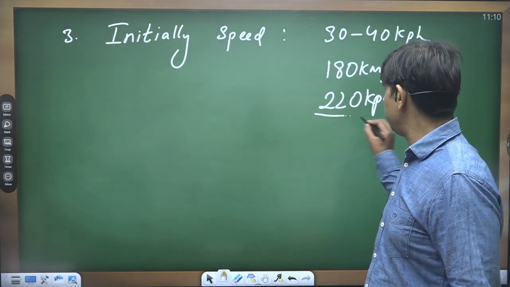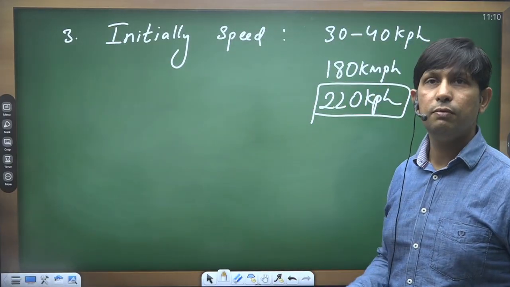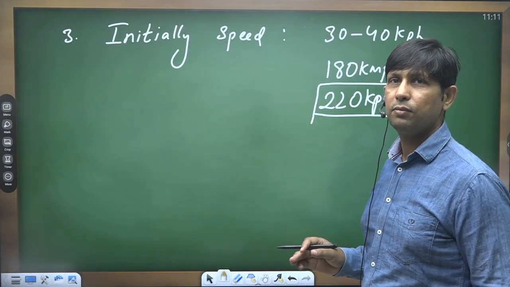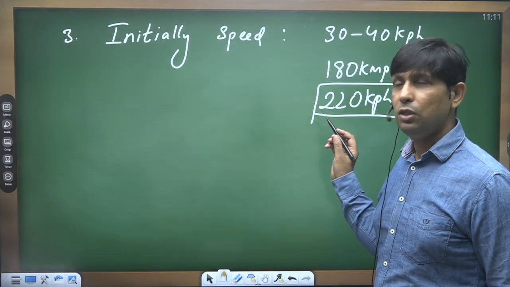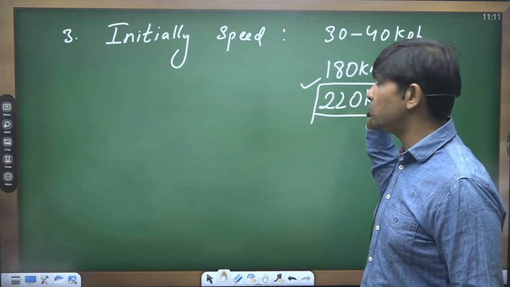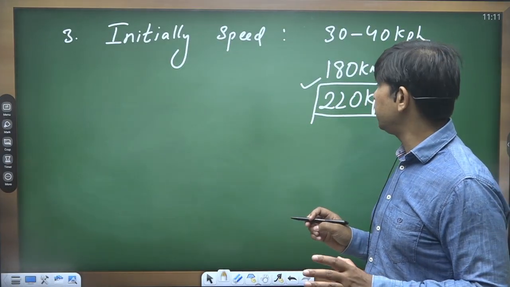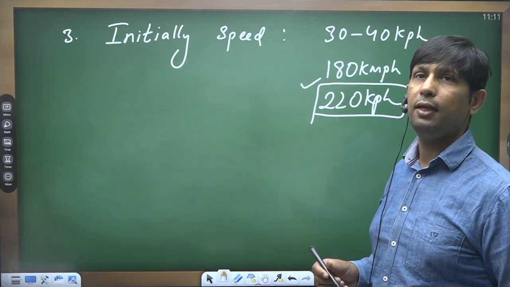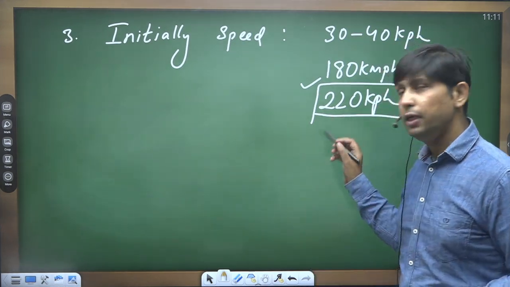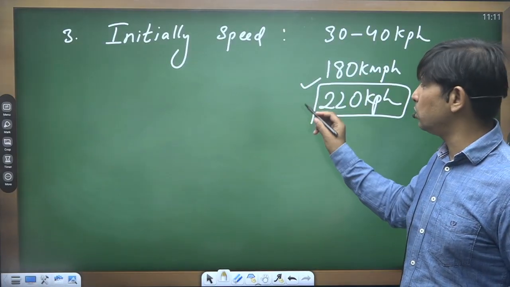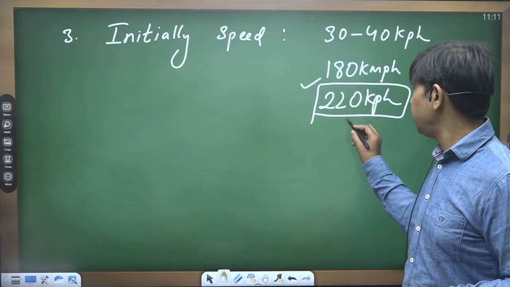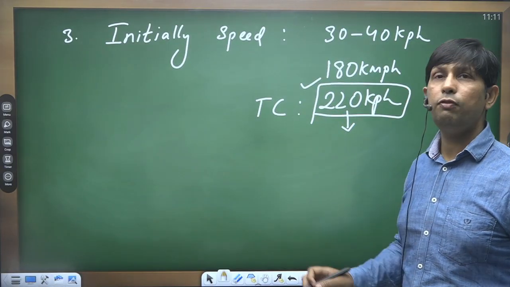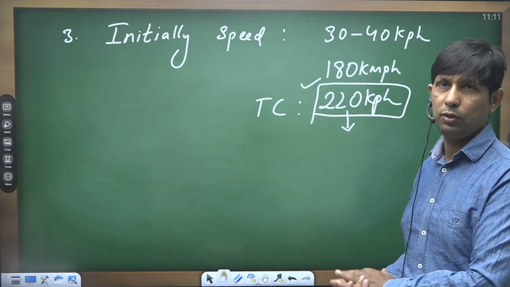This speed is really very destructive when the cyclone falls over the coastal areas. It produces a lot of destruction. It's a very high speed, of course. At this speed, it creates a lot of destruction, a lot of losses we witness of both property and life. If this cyclone crosses the mark of 220 km per hour, in that case we put this particular tropical cyclone under the category of extremely severe tropical cyclone.